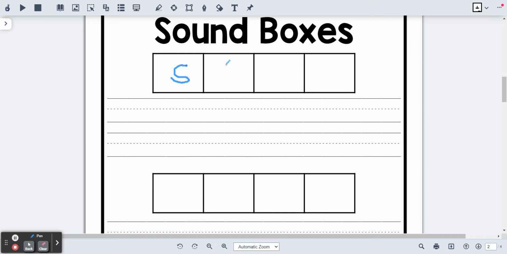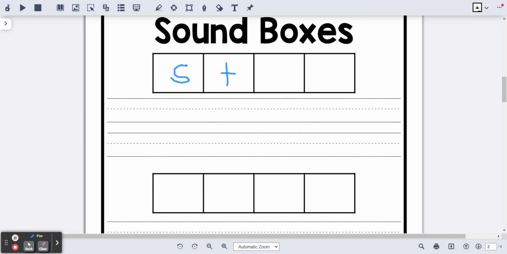In this box, I'm going to write the letter that spells the next sound in stop. T. What sound am I going to spell? T. What letter spells T? T. T says T. What letter did I write in the second box? That's right, the letter T. What sound does the letter T spell? It spells T. In the second box on the first line of your mapping grid, I want you to write the letter T.